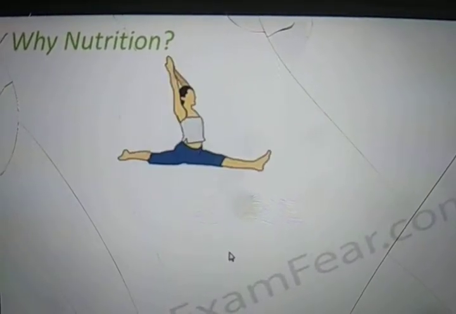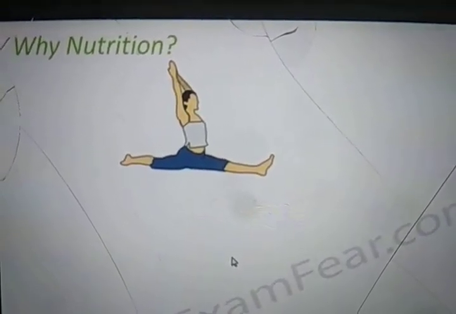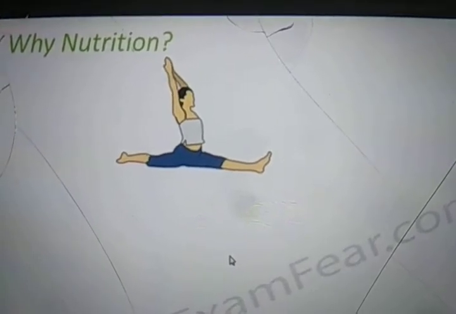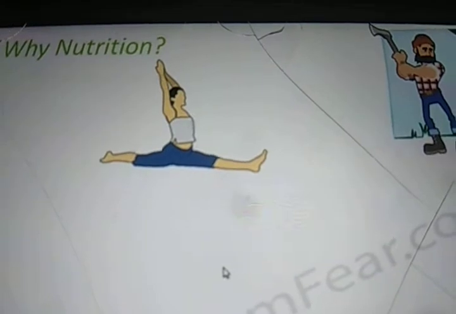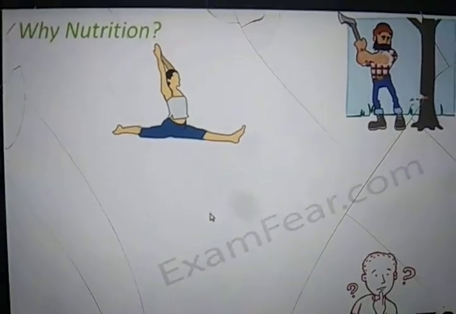Okay. So now when we talk about nutrition, the same question always comes to your mind, that why are we learning about nutrition? Now animals, we have a variety of animals. So let's take an example of a human being, because we are all able to relate to it better. So we perform so many different activities, like we perform yoga, we do a lot of physical activities, we also do some jogging. Okay, so all these activities, what do they need?